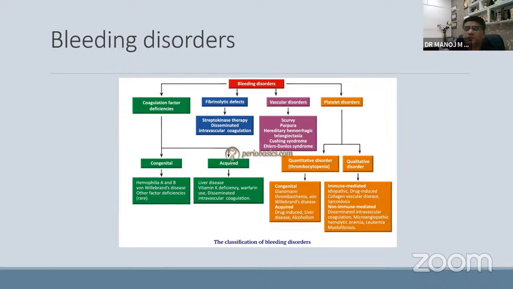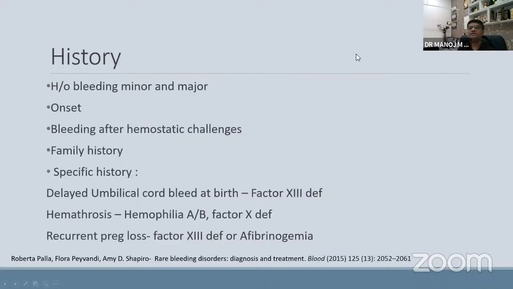The third factor that comes into the picture is the coagulation part. Whenever there is a congenital coagulopathy, like hemophilia A, when factor 8 is unavailable, or factor 9 is unavailable, you can get hemophilia B, von Willebrand or even other congenital disorders. Acquired can be because of liver disease, vitamin K deficiency, warfarin or other anticoagulation toxicities, or DIC. So keep this in mind when a patient comes with bleeding.